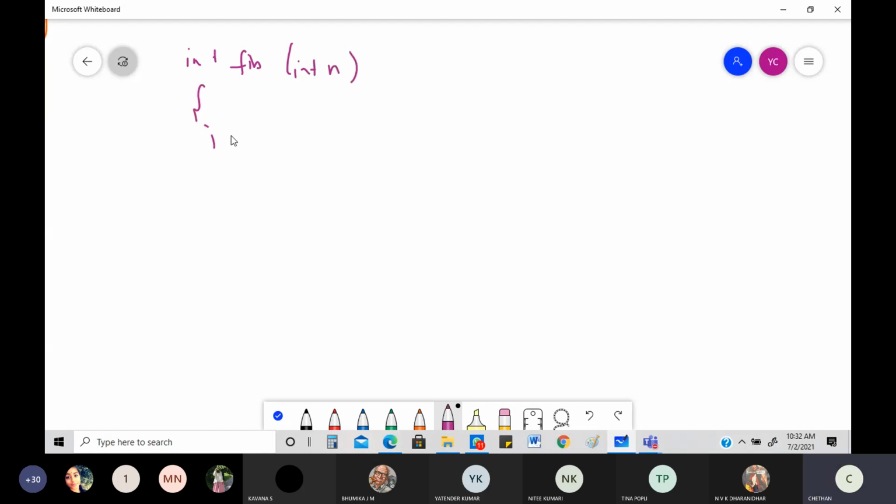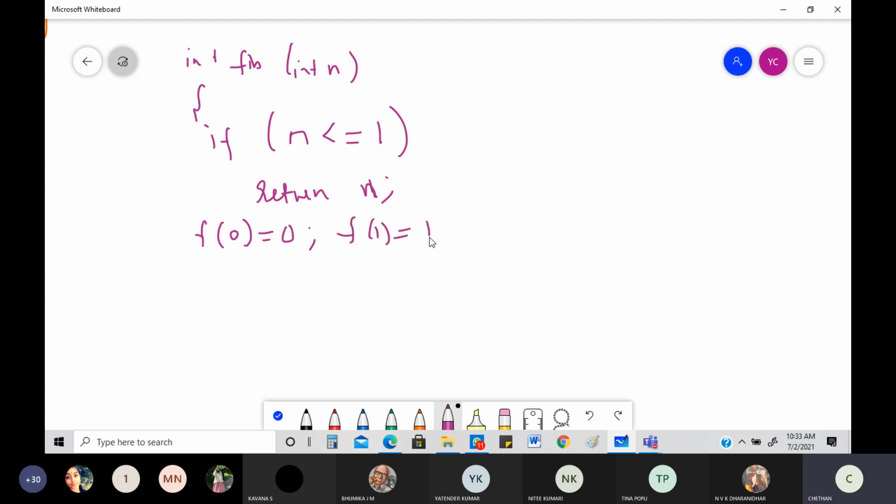The first statement we are going to write is: if the n value, the number of terms, is less than or equal to 1, I'm going to return the same old term, so you call it n. Otherwise, I am going to do this. Fibonacci of 0 is equal to 0. I'm going to write one more. So Fibonacci of 1 is equal to 1.